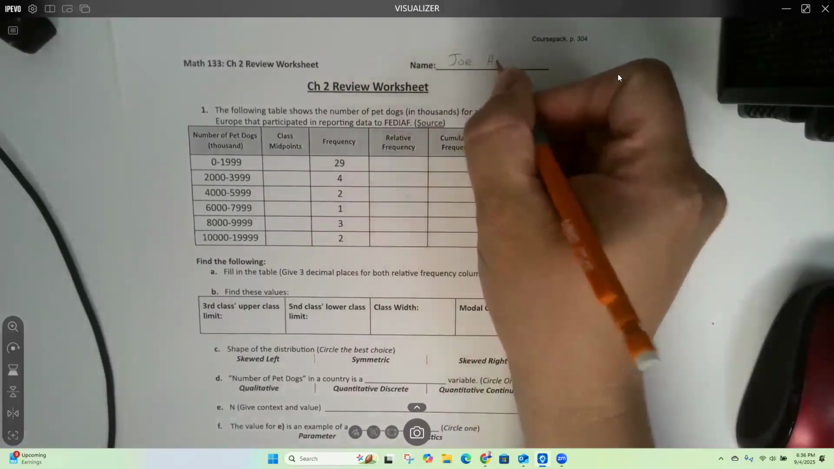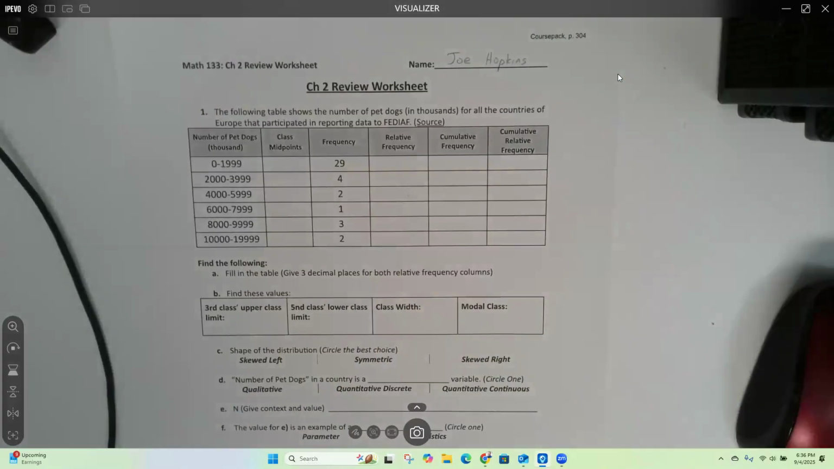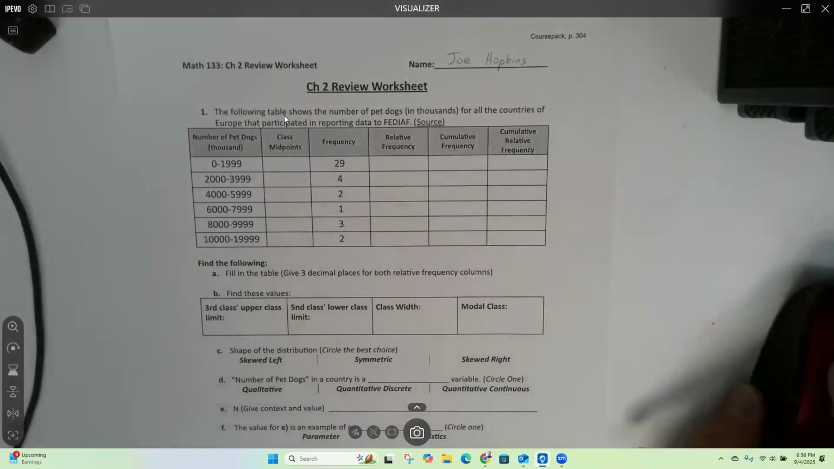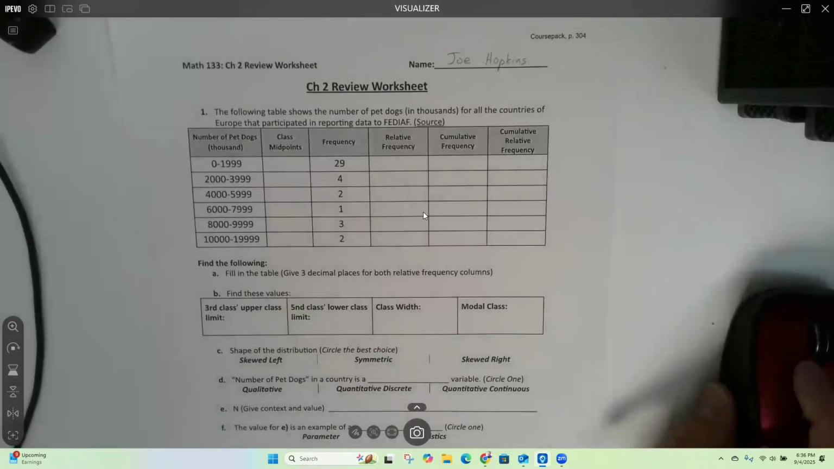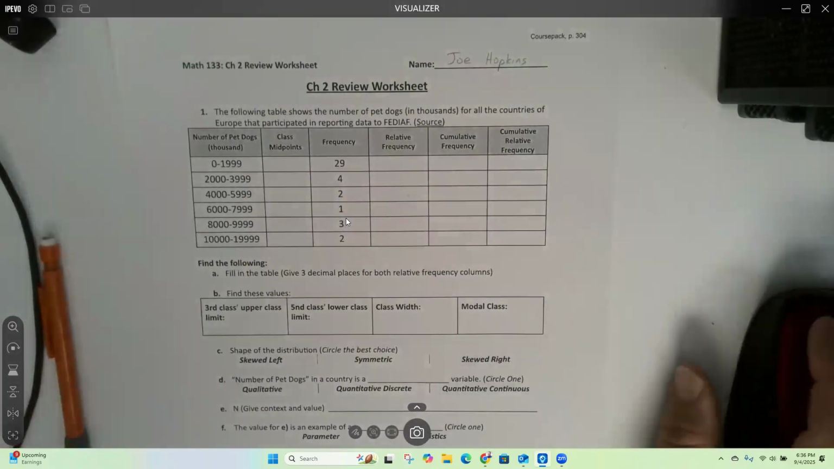You don't have to, but it really helps me when I'm grading. Sometimes I have to download these, and so it really helps if you put your name on there. I can figure it out if you don't. For the first question here, we're going to fill in this table, and this is actually our project for the day.